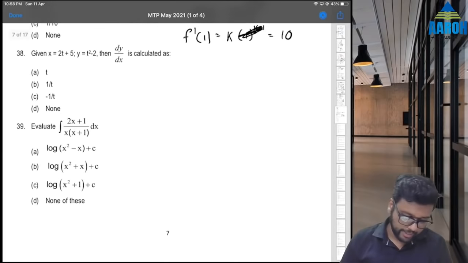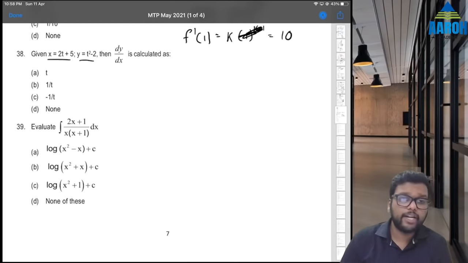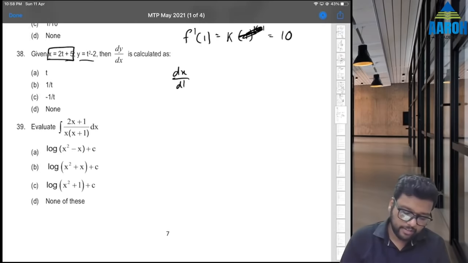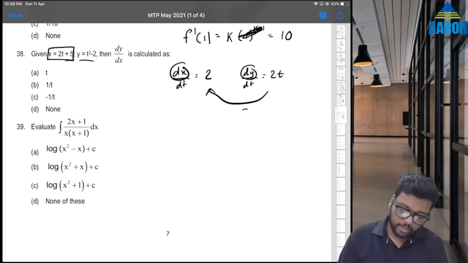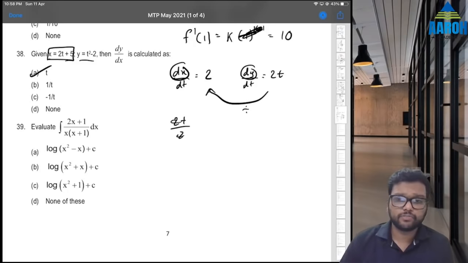38, parametric. X is given, y is given, dy by dx. So let's take the derivative of x first. Dx by dt will be 2t plus 5, so it will be 2. And dy by dt will be t square will become 2t, minus 2 will become 0. Fine. So dy by dx, this divided by this. So let's divide it. 2t divided by 2. 2t by 2 is what? T. Option A is the correct answer.